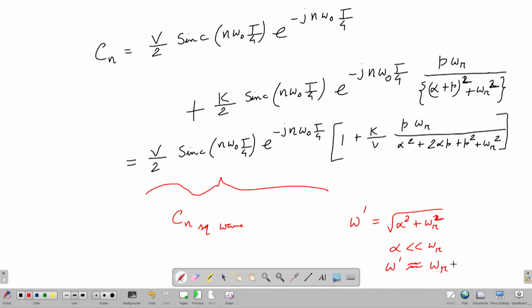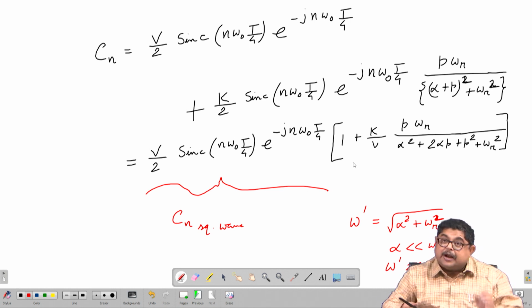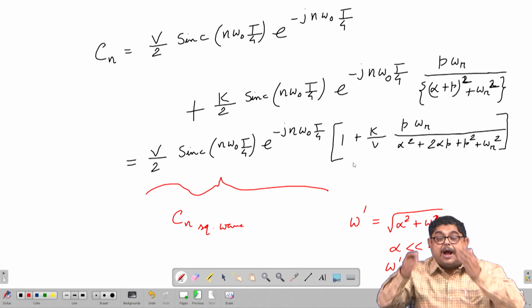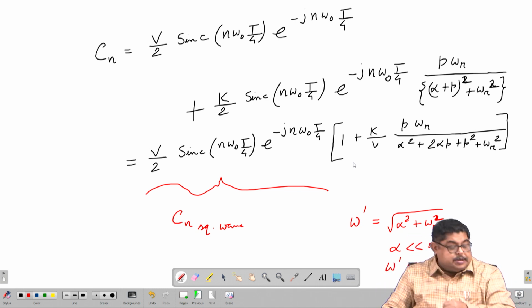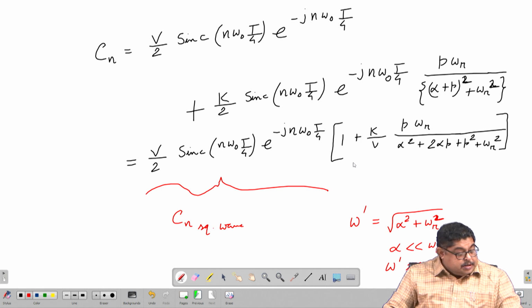That means the spectrum has an additional term, so there will be a jump in the spectrum at the ringing frequency.